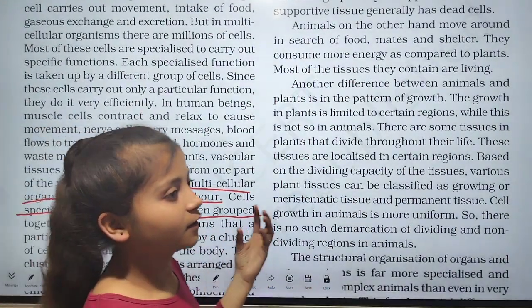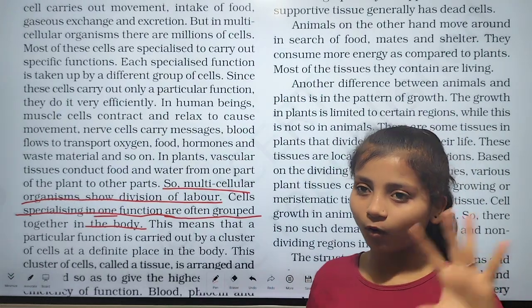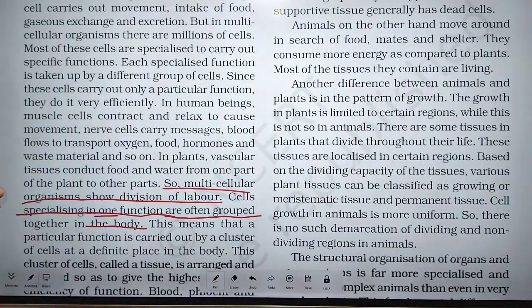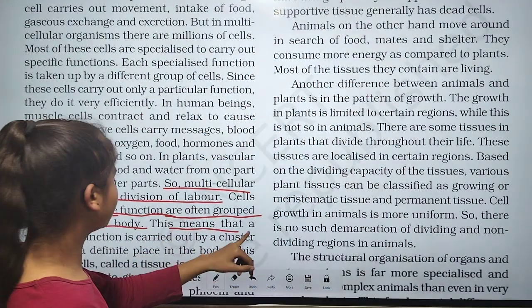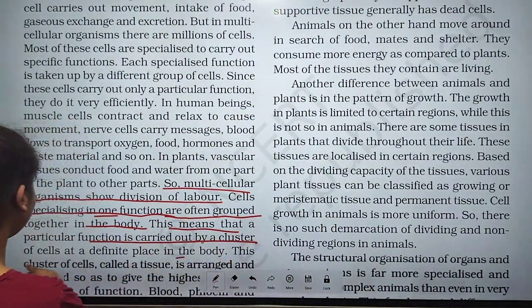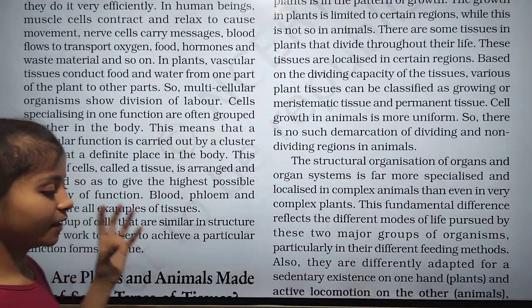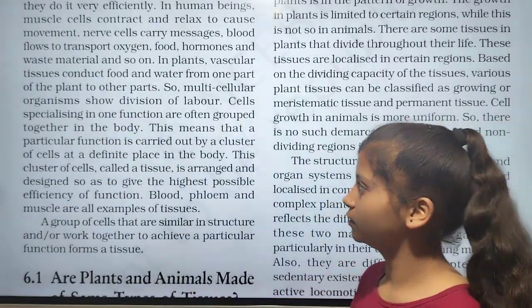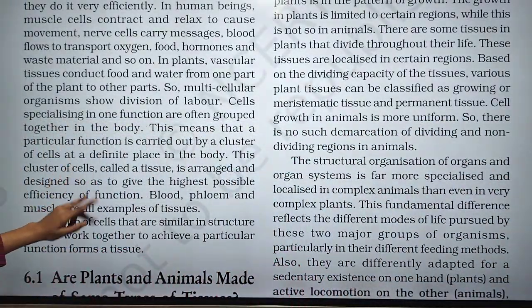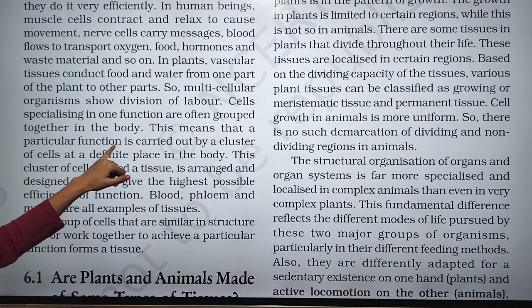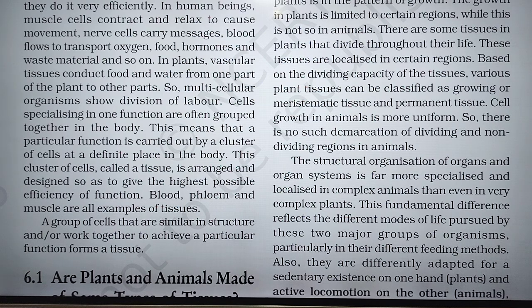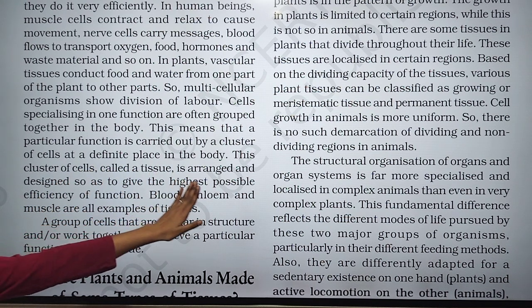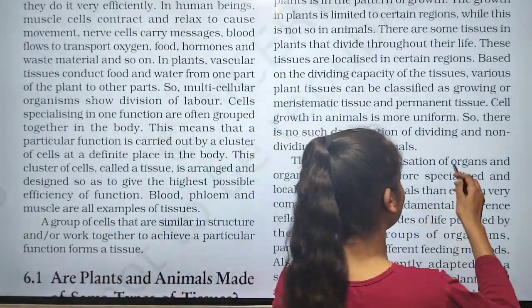This means that a particular function is carried out by a cluster of cells at a definite place in the body. This cluster of cells is called a tissue.